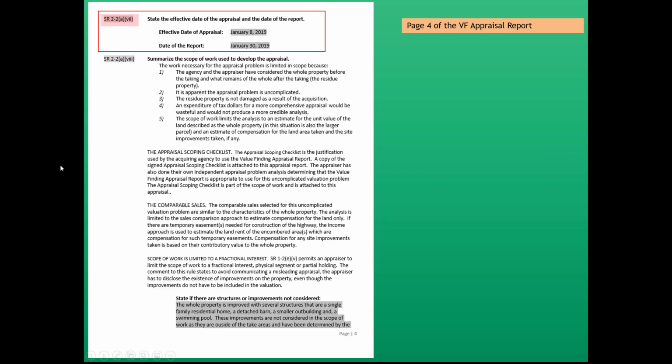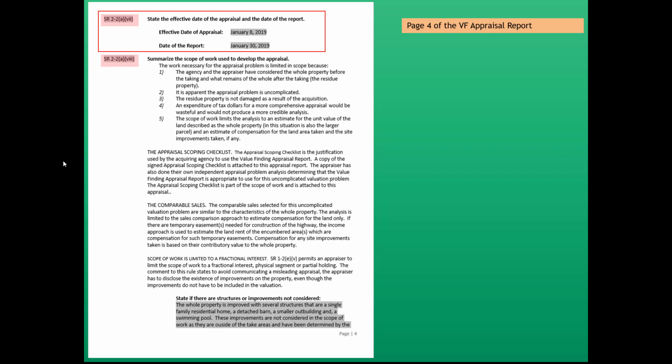The date of a report, which in this case was January 30th, 2019, is going to be the date that the value finding appraisal report is completely written, and the appraiser will then sign the value finding, and that is the date that usually goes in on the date of report. They're two different dates, but the date of value is going to be the effective date of appraisal, the date of inspection.